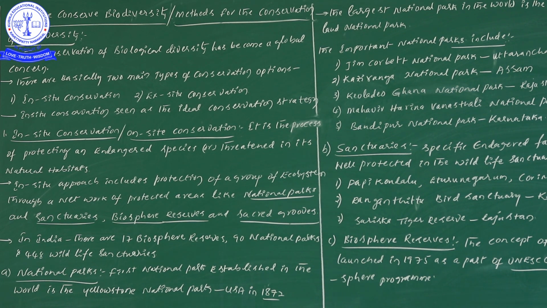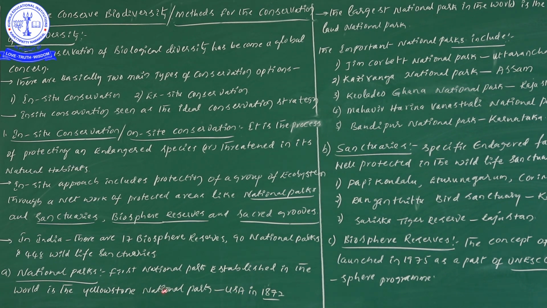Now let us start to learn about the national park. The first national park established in the world is Yellowstone National Park. Don't forget, in the world, the first national park is Yellowstone National Park. It is located in America, and it was established in 1872. This point is important, so try to remember it carefully.